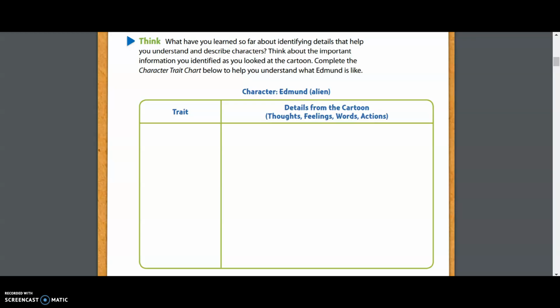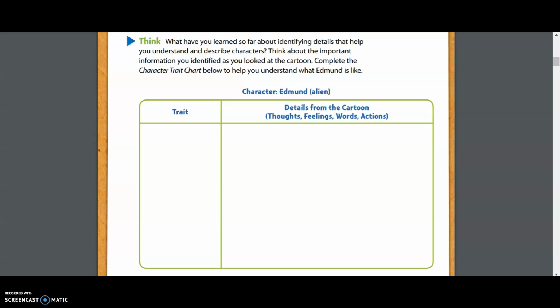Now that you've written down the different traits, move on to the side that says details from the cartoon. So this is just like the evidence that we always have to include in our text. We have to find the details from the cartoon that prove that he's nervous. So as we mentioned before, we looked at the thought bubbles, some of the things that he thinks about, and we even saw the dog that was facing him in his direction barking at him. So we can write that down as some of the details from the text that prove that Edmund, our main alien, is afraid. So that would be his motivation that would describe his character traits.